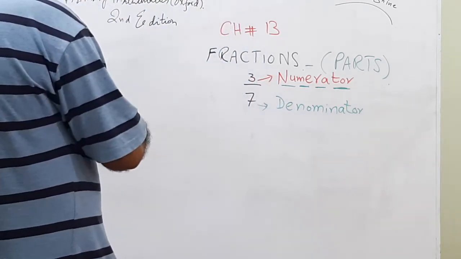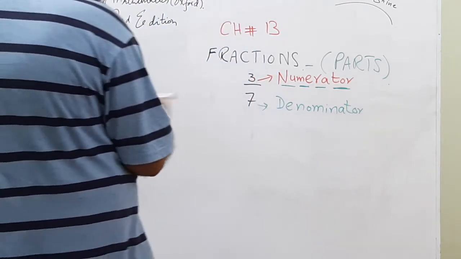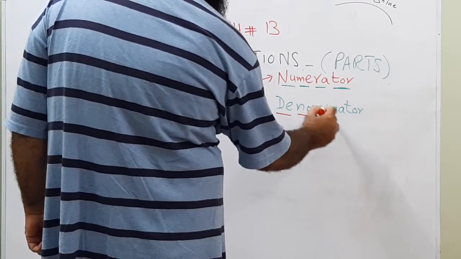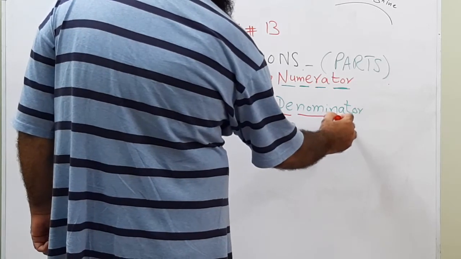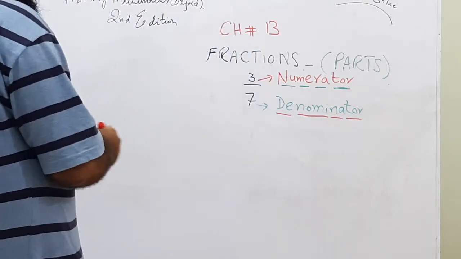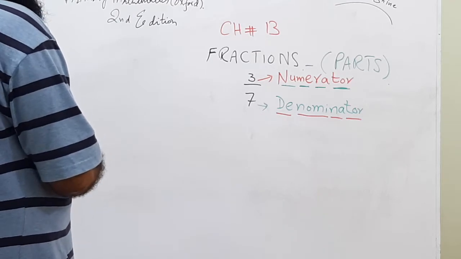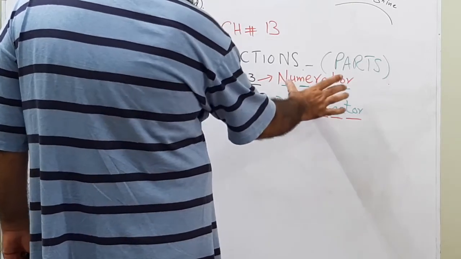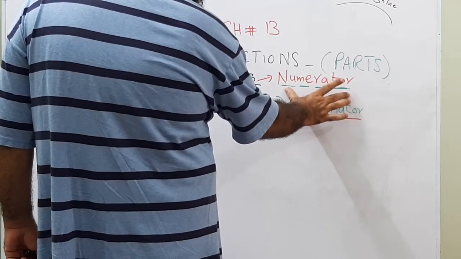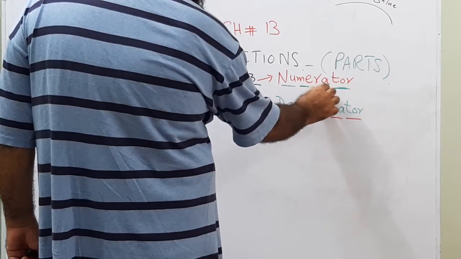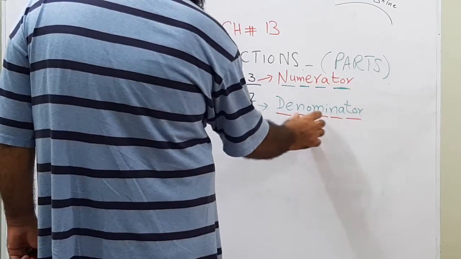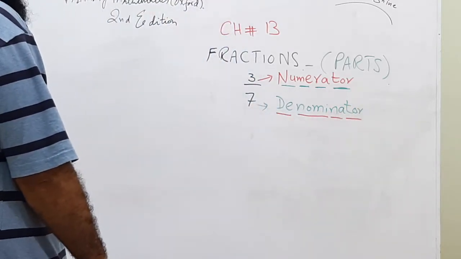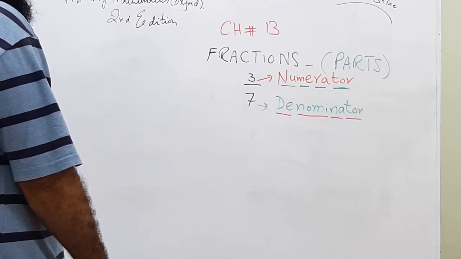So how to memorize this? Here you can get confused. This is ME and this is MI. So we will memorize this by numerator, and this one denominator. So this is the way to memorize the spellings of numerator and denominator.